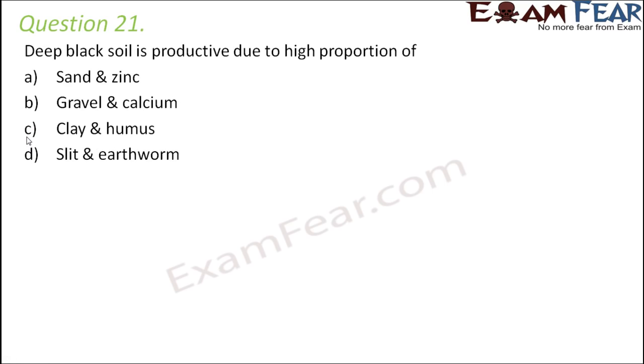Question number 21. Deep black soil is productive due to high proportion of, so this deep black soil, what does it have? It has humus in it. Humus increases the fertility of the soil and therefore the productivity of the soil also increases. So here the correct option is clay and humus, because they contain high content of minerals which are necessary for the growth of plants and therefore the crop productivity of the soil increases.